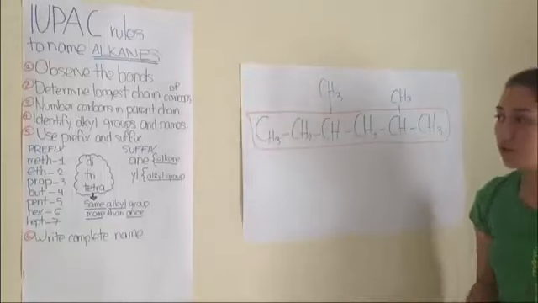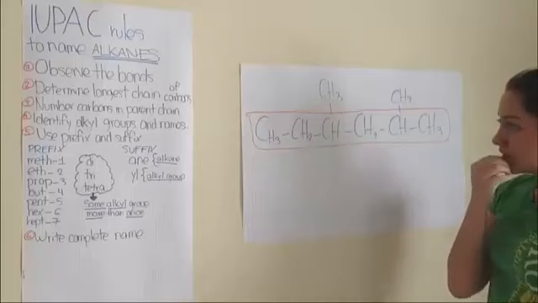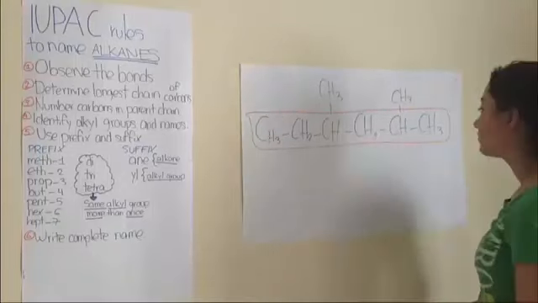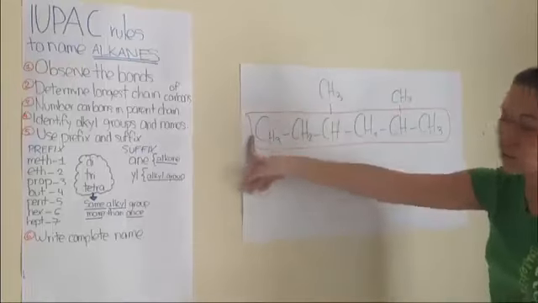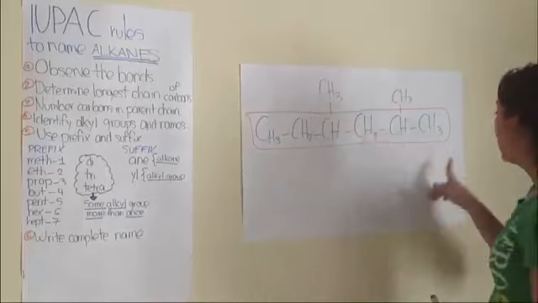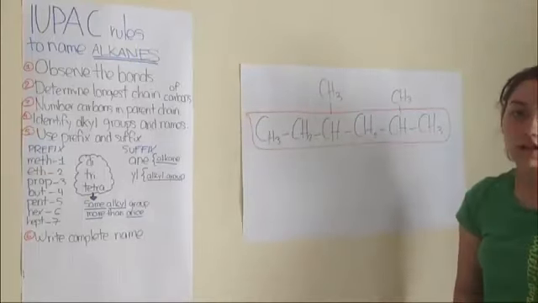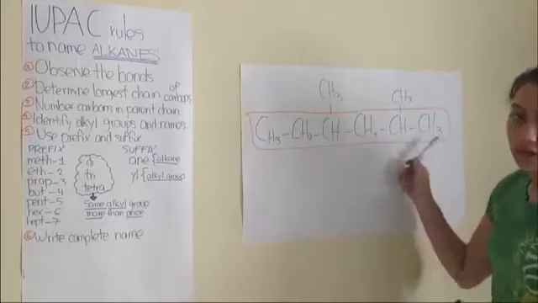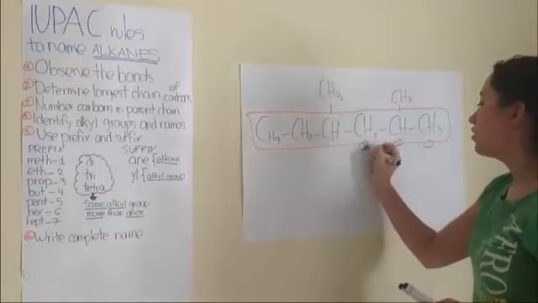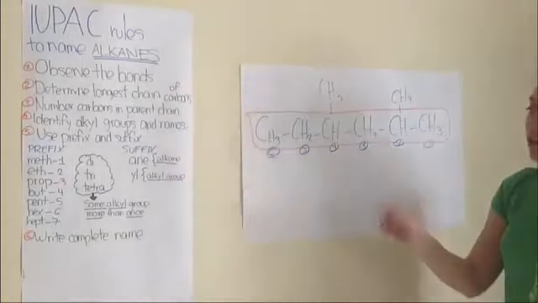Next step is to number the carbons in the parent chain. Remember that we have to number it in order to have the alkyl groups with the lowest numbers. If we start numbering this way, it will be 1, 2, 3, and on carbon number 3 there is the first alkyl group. Or if we start this way, it will be 1, 2, and on the second carbon we have the first alkyl group. So we can see that we need to start numbering this way. So it will be 1, 2, 3, 4, 5, and 6. Now let's go to the next step.